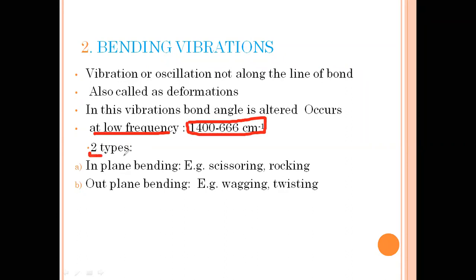These are also of two types. In-plane bending, for example, scissoring and rocking. And out-of-plane bending, that is wagging and twisting.